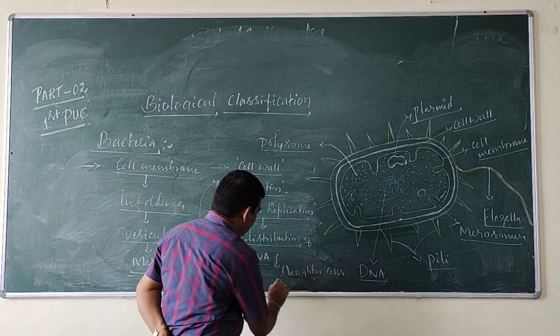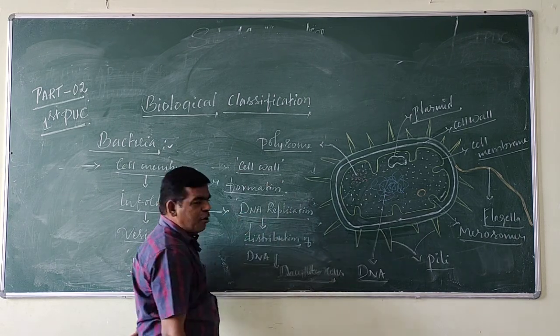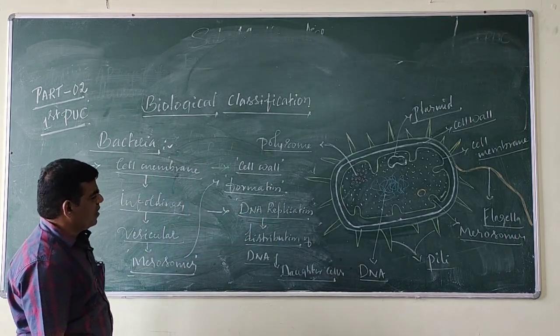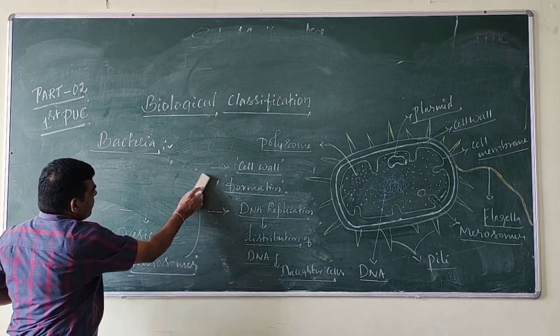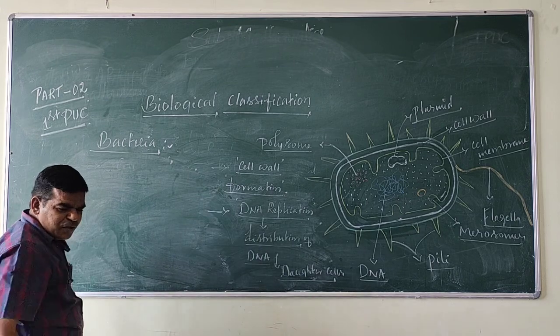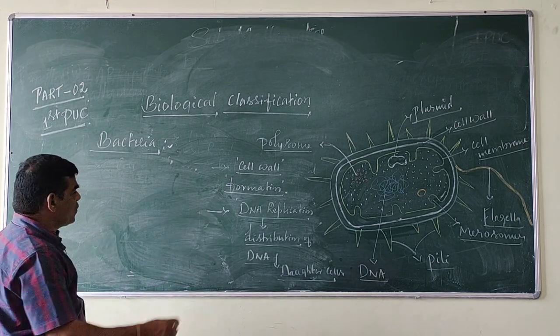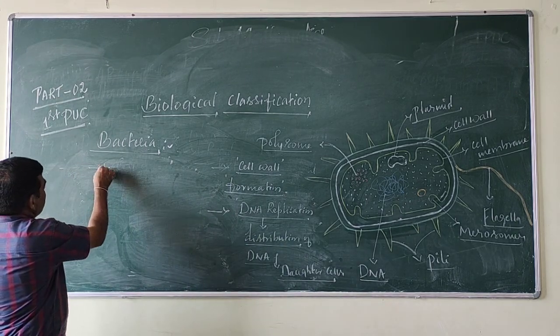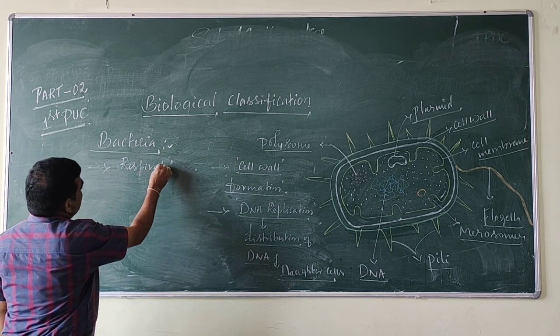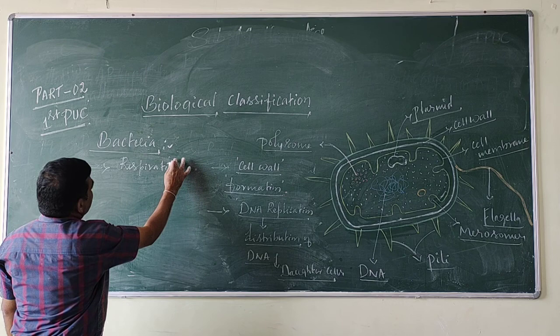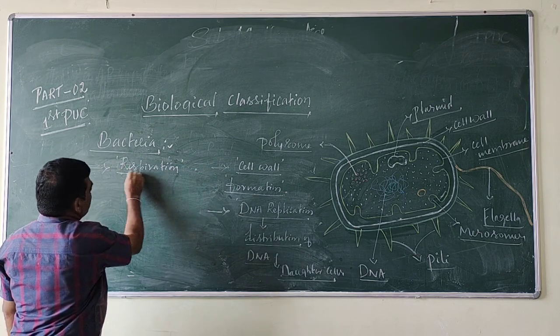Distribution of DNA into daughter cells. Next, mesosomes also help in respiration.